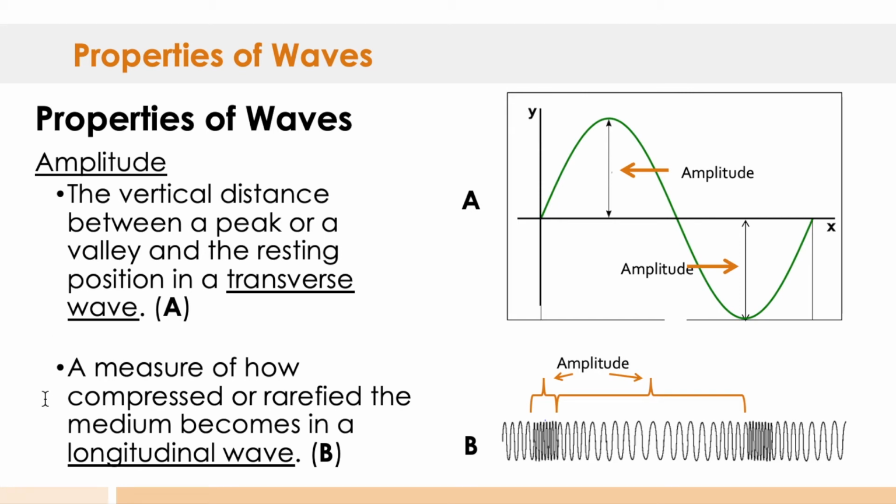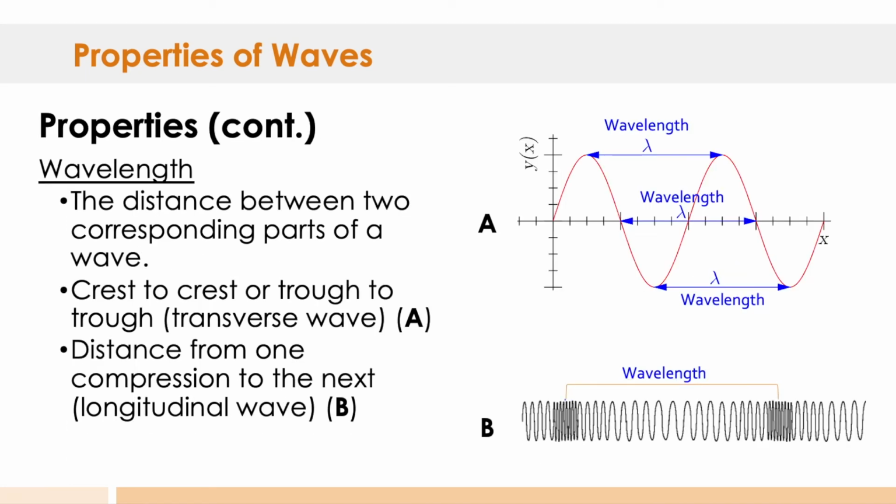It also could be a measure of how compressed or rarefied the medium becomes in a longitudinal wave. So if you can see the distance of the wave that's closer together here in the slinky, of the medium there, and the amplitude of the medium when the wave is further apart. Both of those sections are amplitudes measured in different ways.